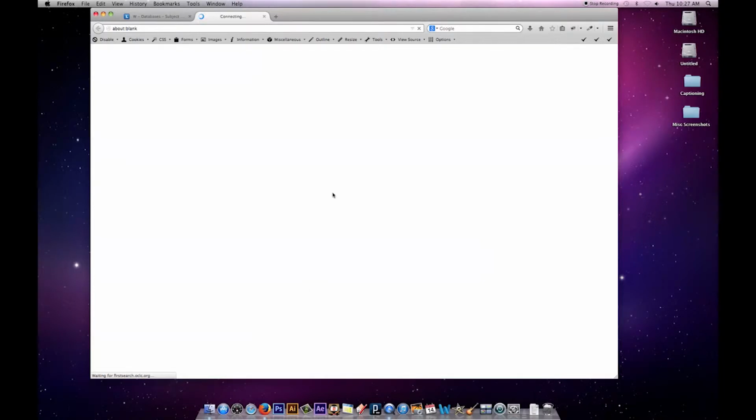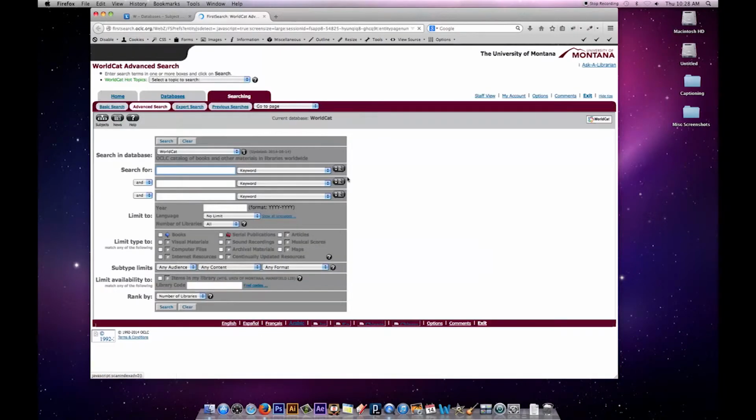There's a version of WorldCat that's on the open web, but if you're connected to the University of Montana, it's better to go through our database menu into WorldCat because then you have interlibrary loan links. Okay, when I come into WorldCat, I have these three search lines.